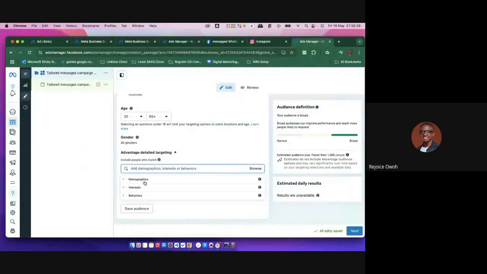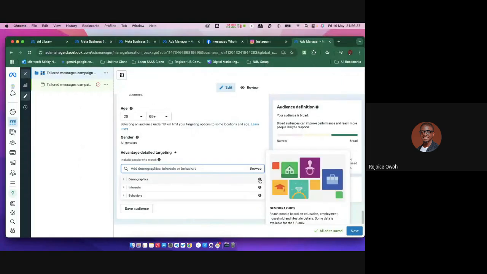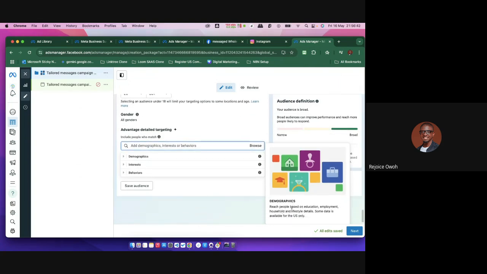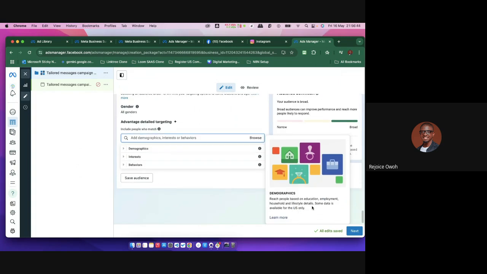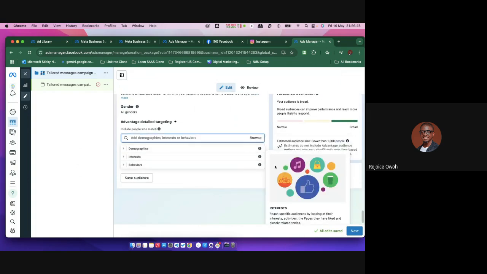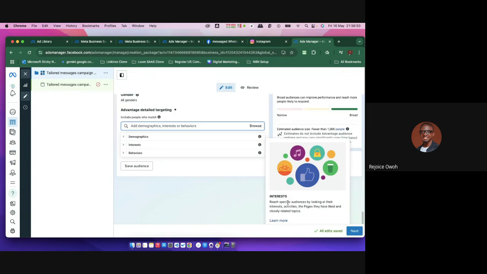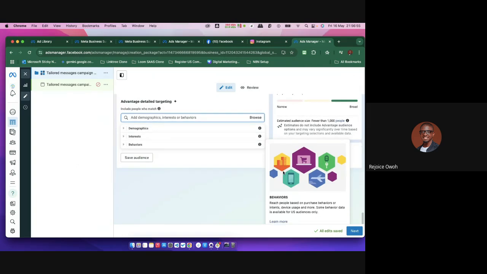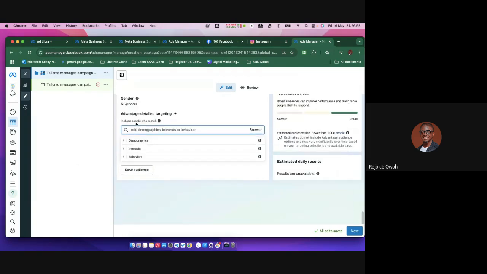Now, again, advantage detailed targeting means who am I including, and demography means people based on education, household, and lifestyle details, right? They say for now some data is only available for the US. That's one. Now, interest means what are the type of things they like. Behavior means what are the type of things they would do.